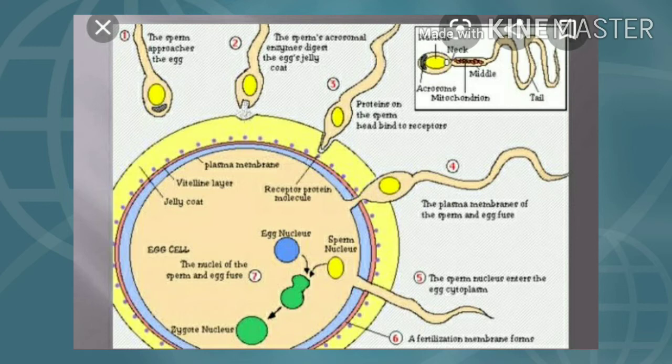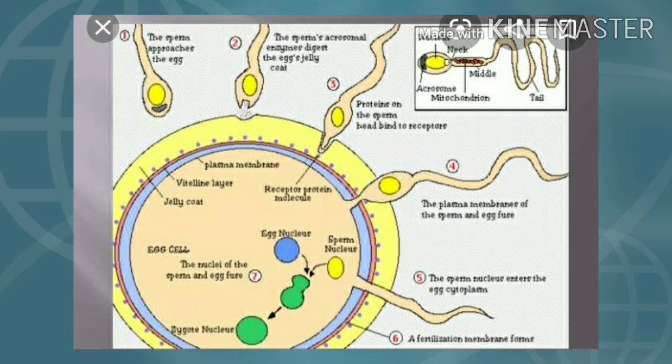In this process, the acrosome of the sperm releases lysin, hyaluronidase and corona penetrating enzyme. Thereby it separates the cells of the corona radiata, and the sperm head passes through the zona pellucida of the egg.